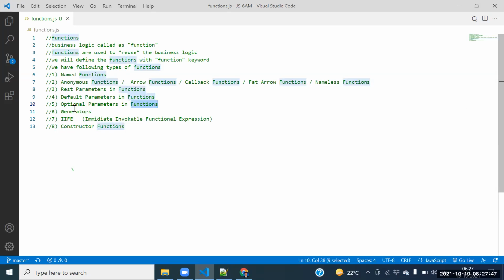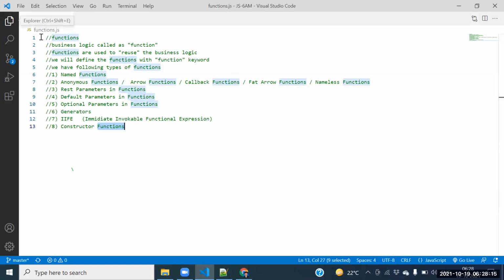Sai Kumar, what is the sixth type of function? Generator functions. What is the seventh type of function? IIFE. IIFE stands for Immediately Invokable Functional Expression. What is the eighth type of function? The eighth type of function is the constructor functions.